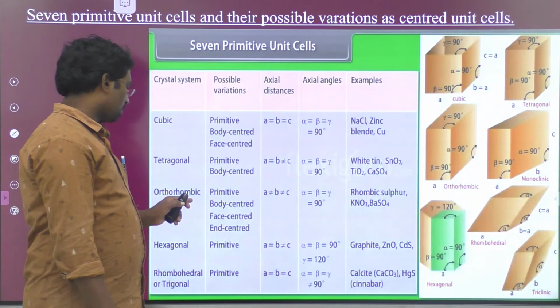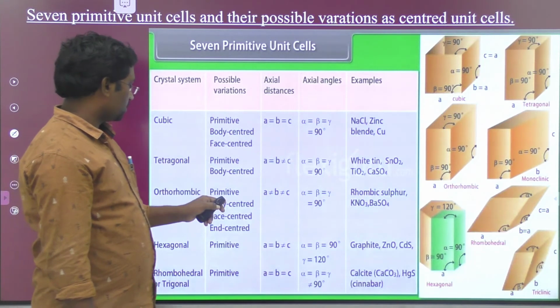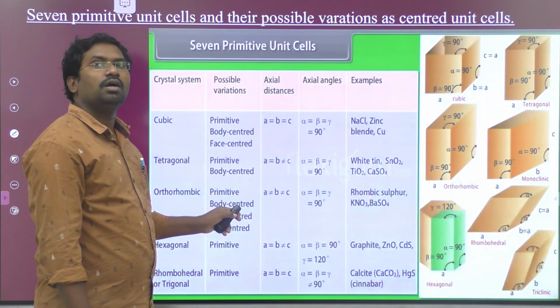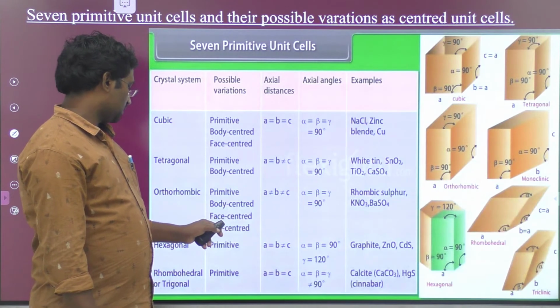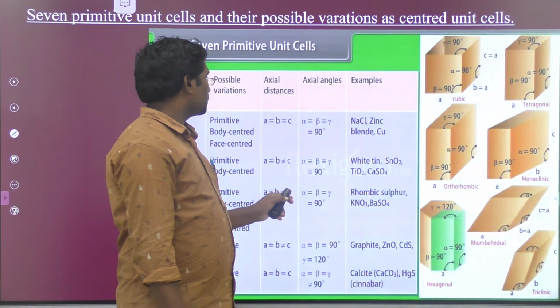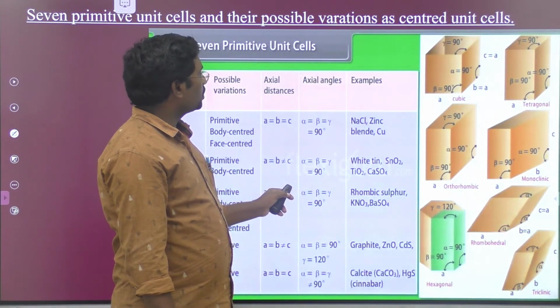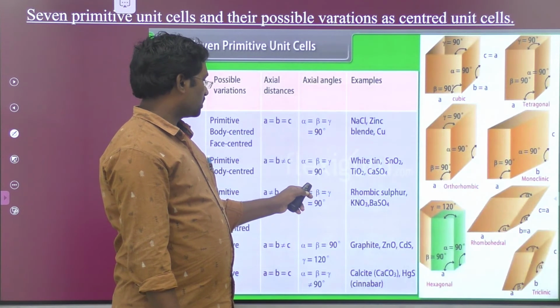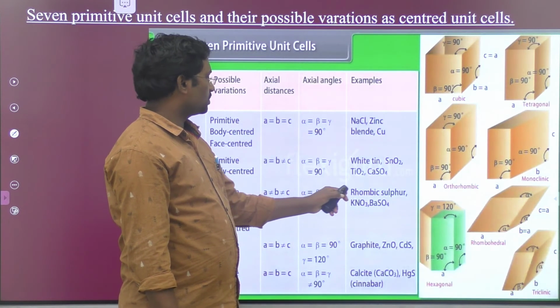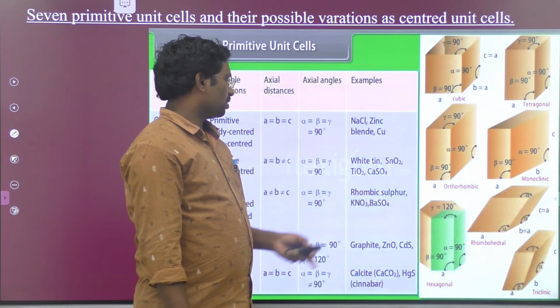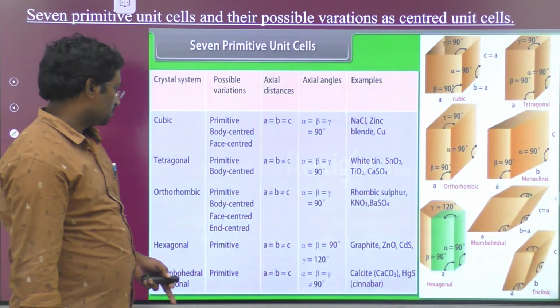Come to the third one, orthorhombic. Possible variations: primitive, body centered, face centered, and base centered. Okay, axial distances are a not equal to b not equal to c, axial angles alpha, beta, gamma 90. Examples: rhombic sulfur, KNO3, and barium sulfate.